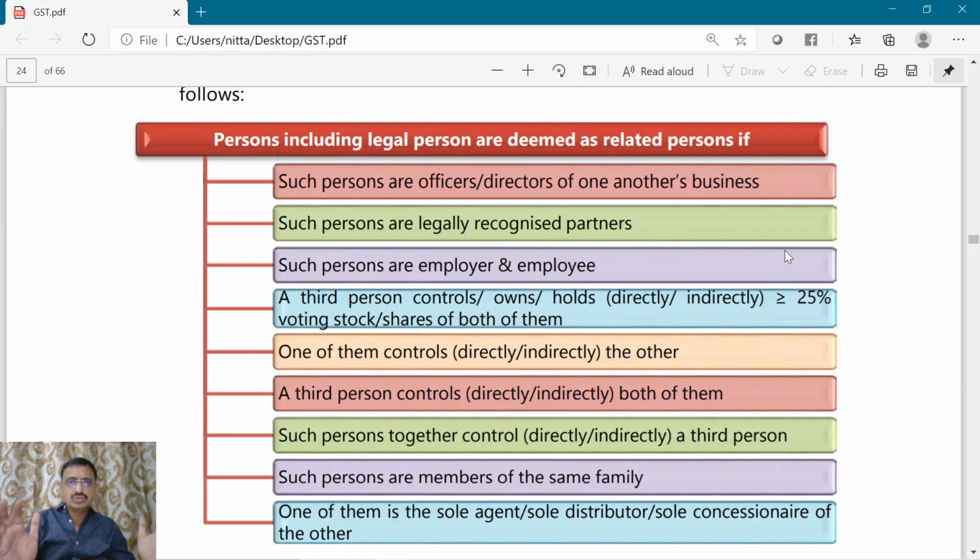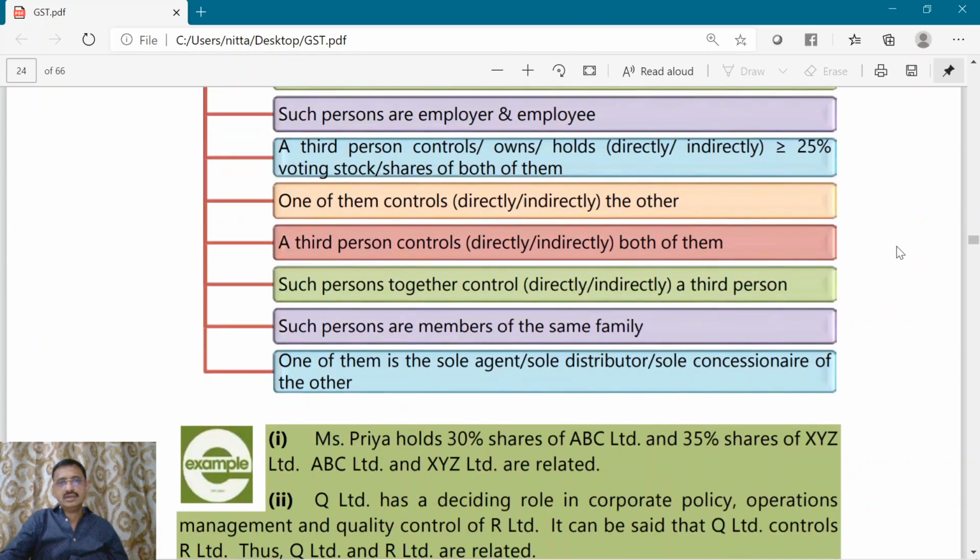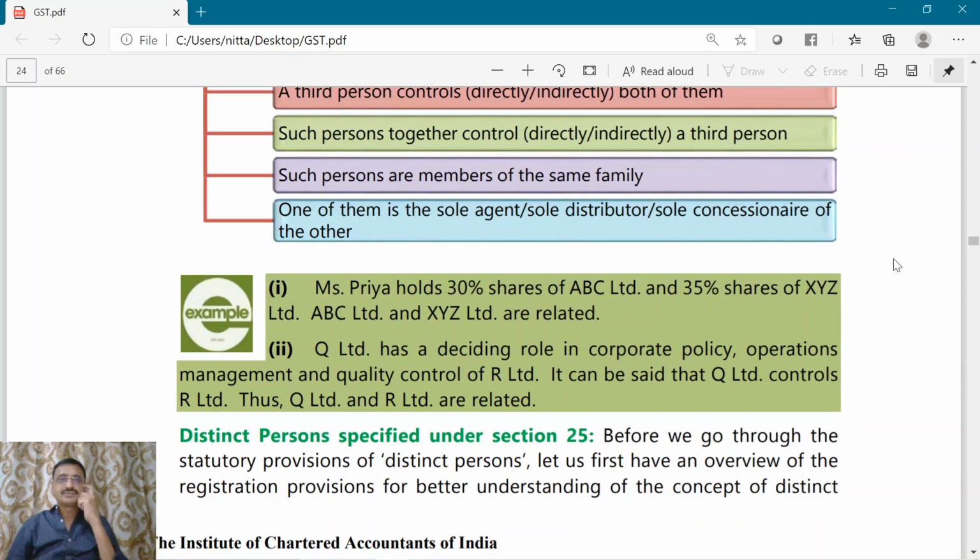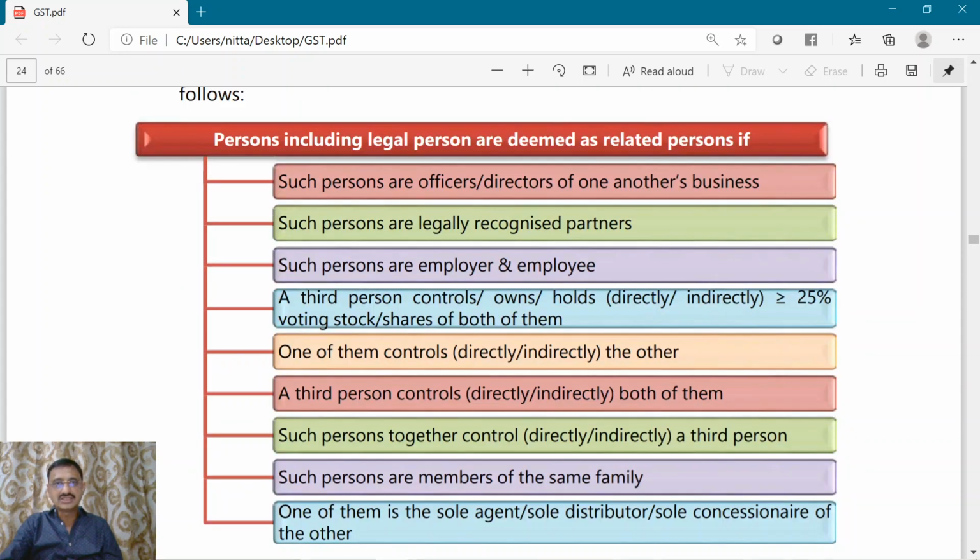Just understand that if one person is under the influence of the other person, then they become related parties. Okay. Now Priya holds 30% of shares of ABC Limited and 35% shares of XYZ Limited. Then what will happen? Here we have this 25% control concept.